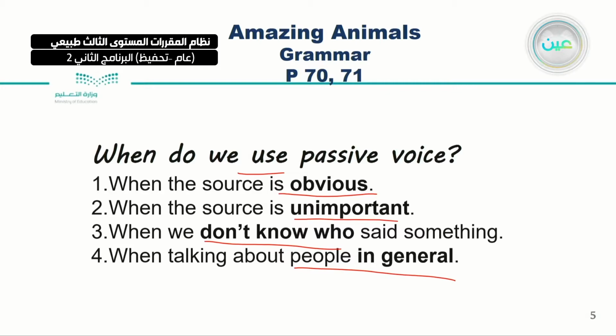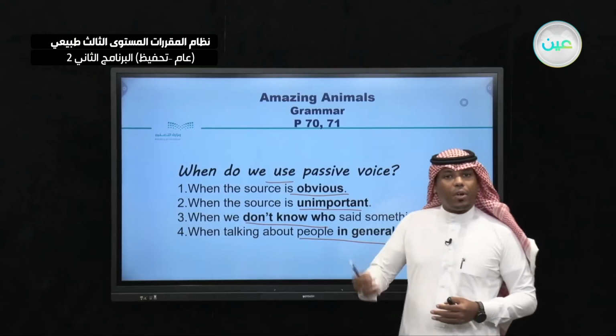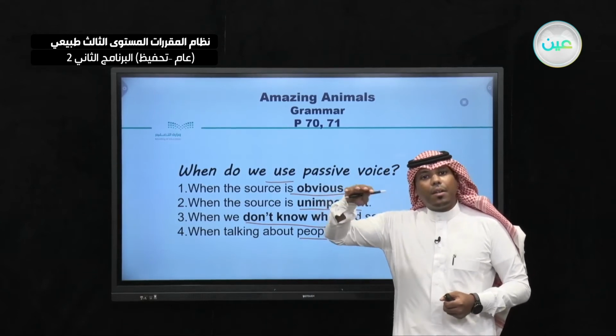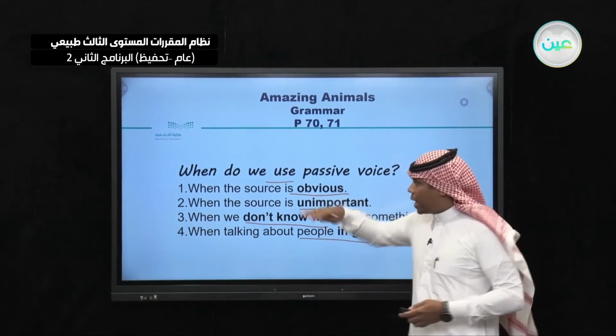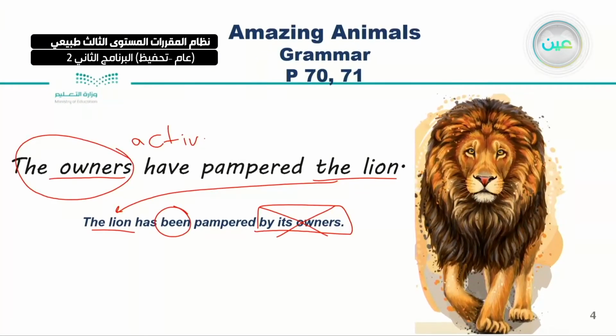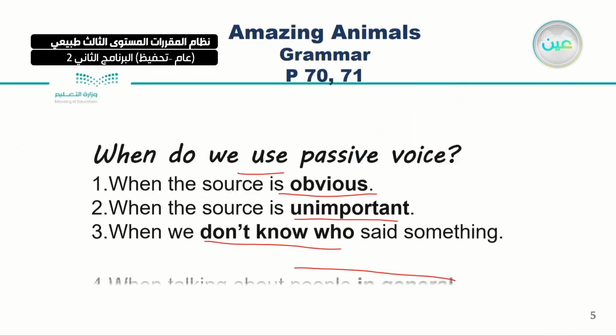And as I said earlier, using the passive voice means that I am focusing or emphasizing what? The object, okay? Like this one in the first here, the lion. I am focusing or emphasizing the object. I don't care about, for example, the doer himself. Okay? Very good.